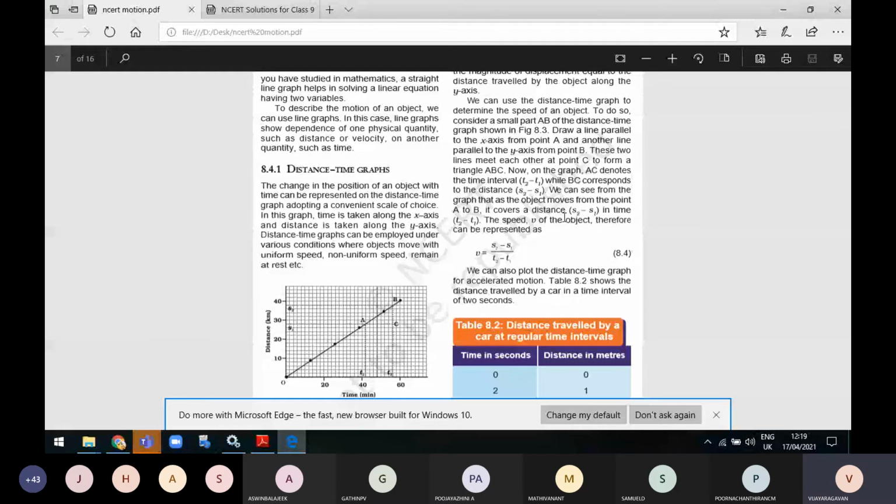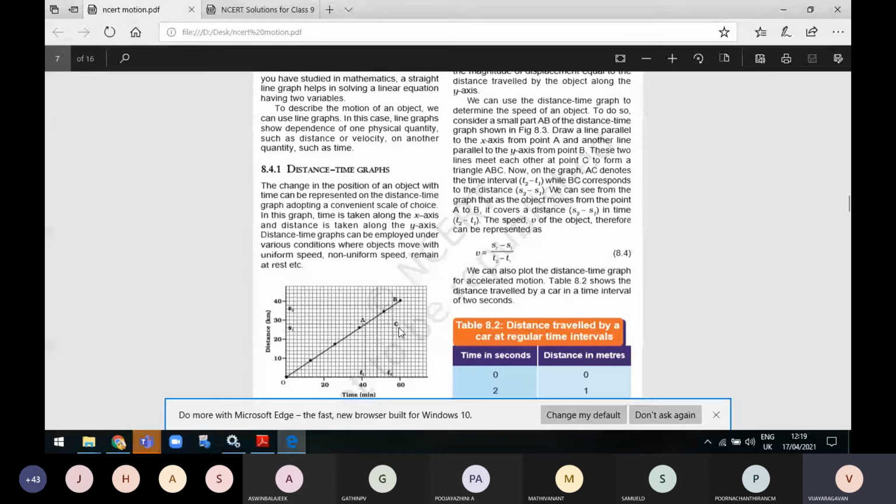From A we are drawing a line parallel to the x-axis that will meet at C. So AC is parallel to the x-axis. Then from B we are drawing another line parallel to the y-axis. These two lines meet at C.